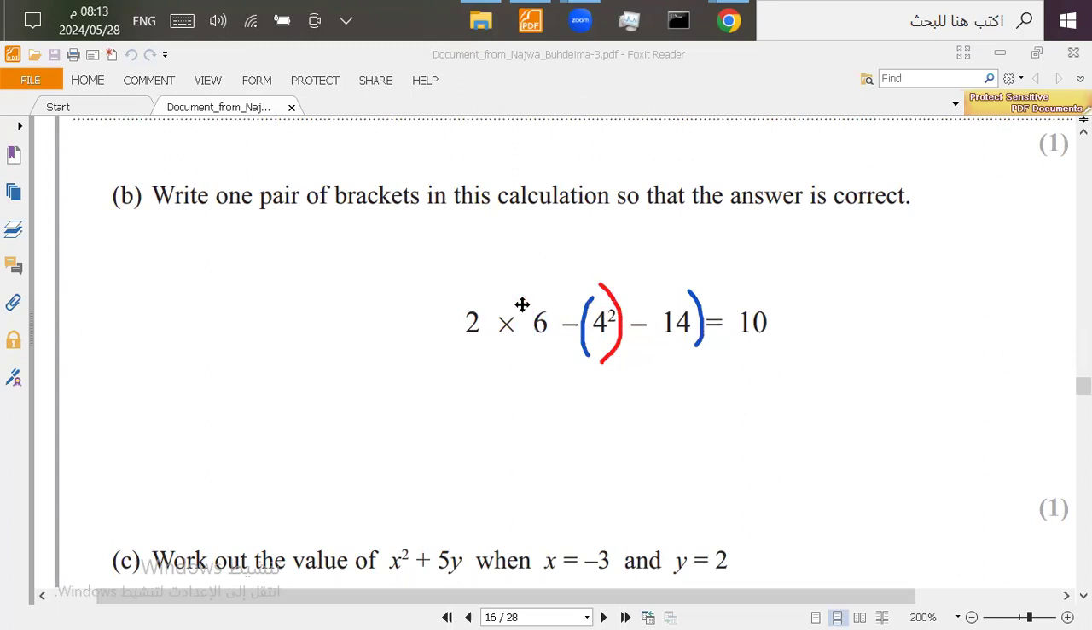So I tried both brackets. The blue ones were right, so I'll leave them like this for the answer. Now let's move on to the next question.